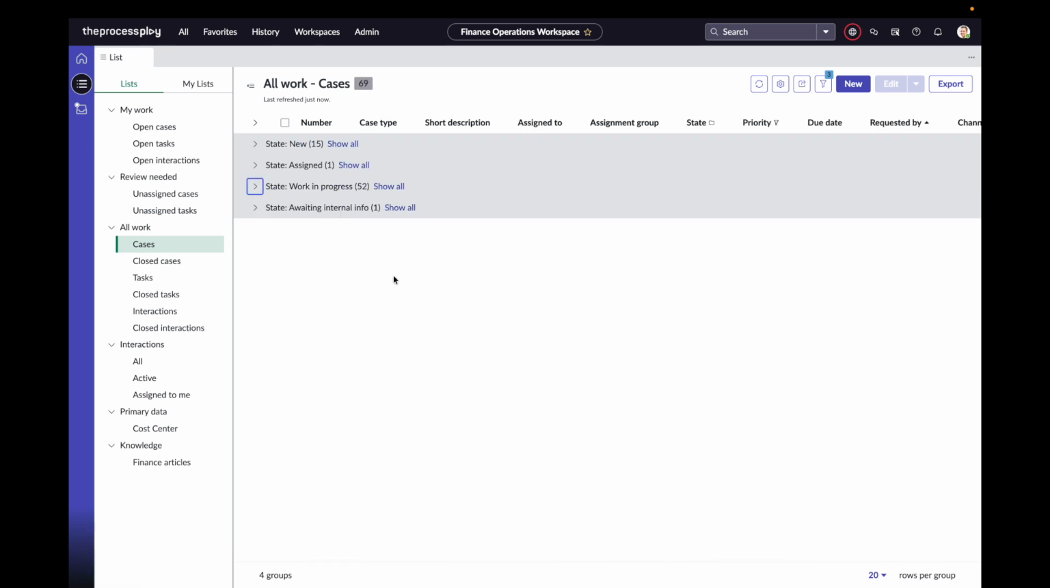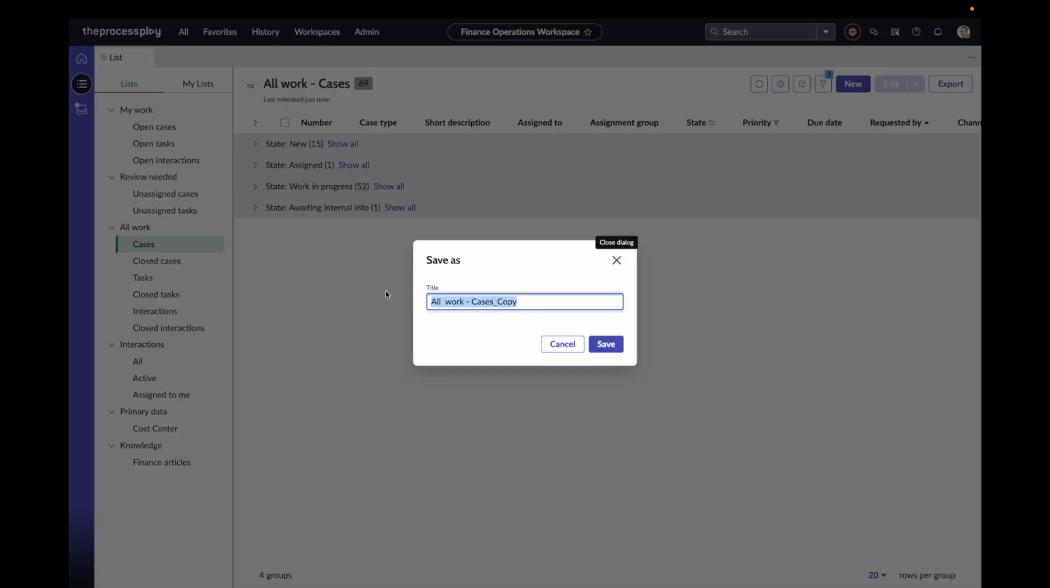So I've collapsed everything, and I want to maintain this. I want to utilize this in the future. So one of the things that I can do here is click on this little settings cog, and I can save this list. So I'll say active cases where priority is high, grouped. Okay, we're just going to keep that one there.